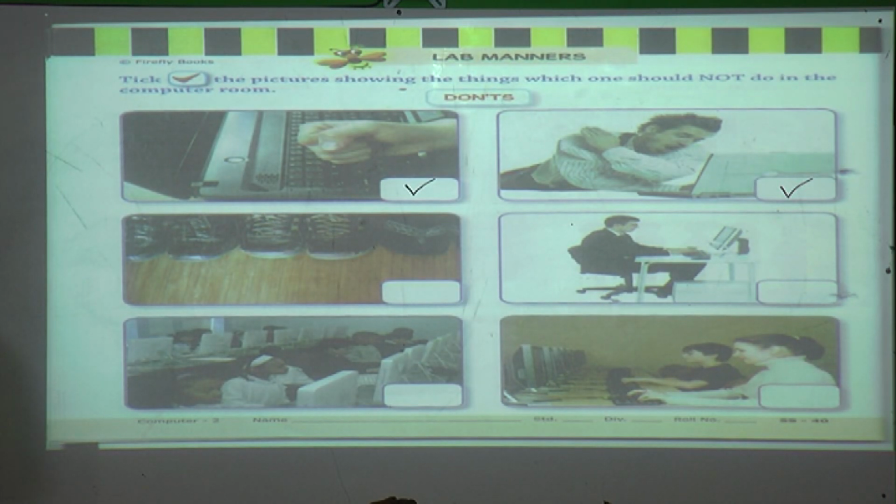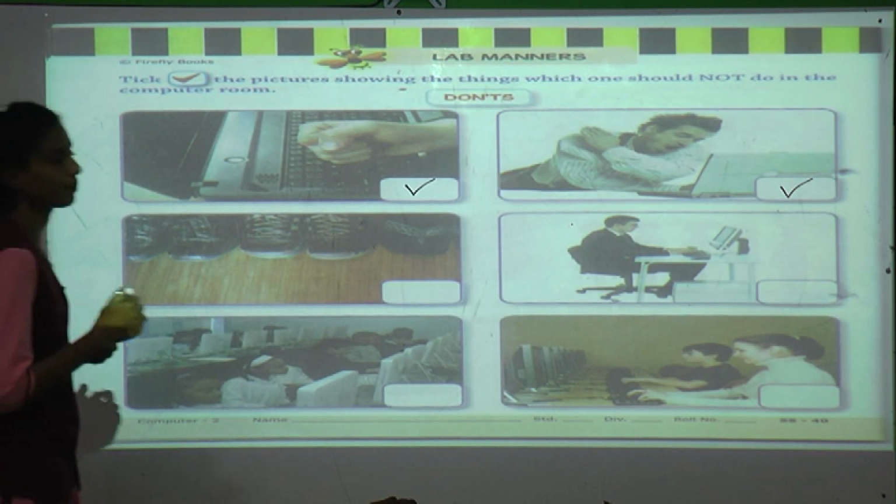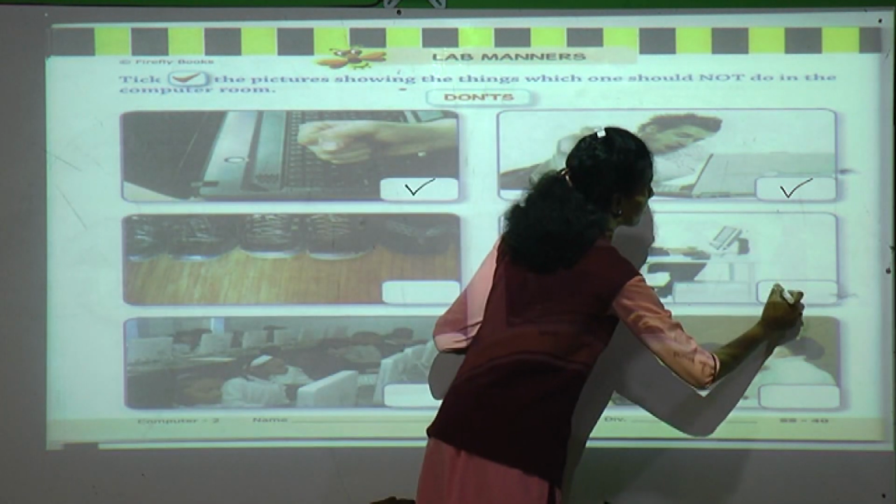Then the fourth thing, see in your picture, this man is doing something on the computer and he has a glass there for eating or drinking something. Then is it a good thing to drink or eat near the computer? No. Then this thing we don't have to do in a computer lab. Then we will tick here.